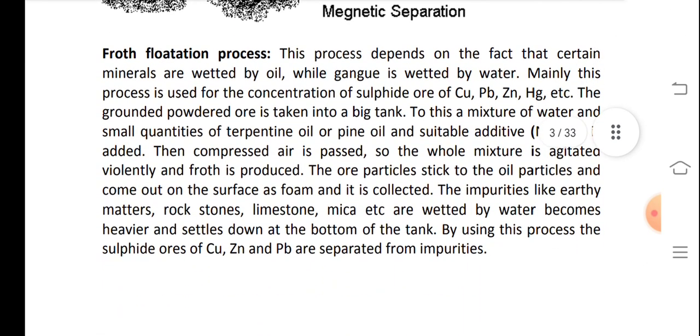Froth flotation process. This process depends upon the fact that certain minerals are wetted by oil while gangue is wetted by water. Mainly this process is used for the concentration of sulfide ores of copper, lead, zinc, mercury, etc. The ground powdered ore is taken into a big tank. To this a mixture of water and a small quantity of terpenoid oil or pine oil and a suitable additive Na2CO3 is added. Then compressed air is passed so the whole mixture is agitated violently and froth is produced.